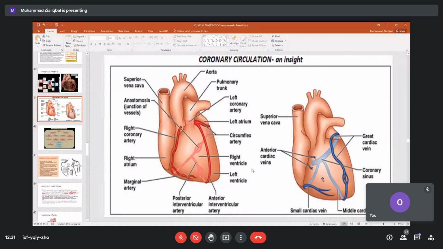The second system is very small veins from the heart. They open into all chambers of the heart. These small veins are called venae cordis minimae, minimal cardiac veins. Minimal means very small.